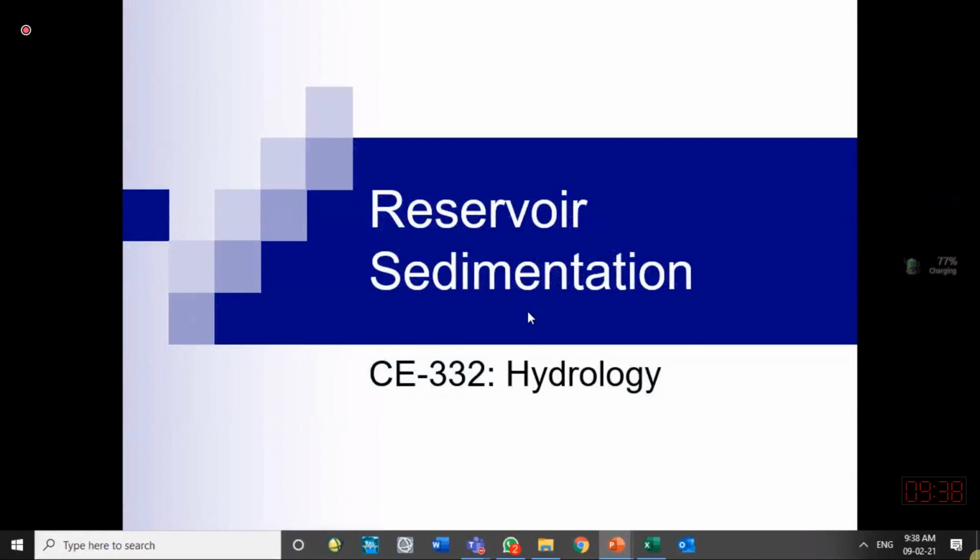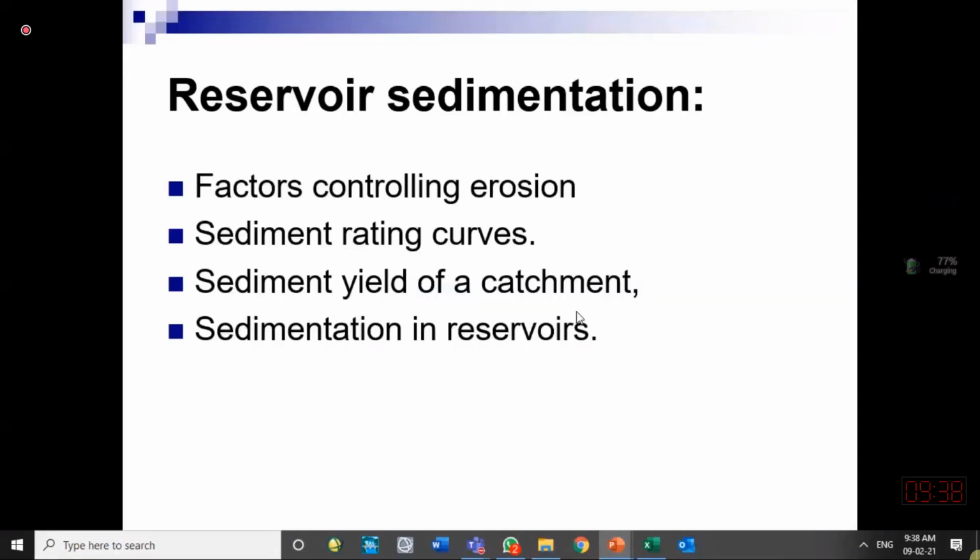So this reservoir sedimentation is important for us because we make the dam to store water in the reservoir so that we can use that water when we need that water. But that reservoir storage is depleted. That reservoir storage is being taken by the deposited sediment inside it. So we want to manage these sediments in a better way. So these are the things which we want to tell you.